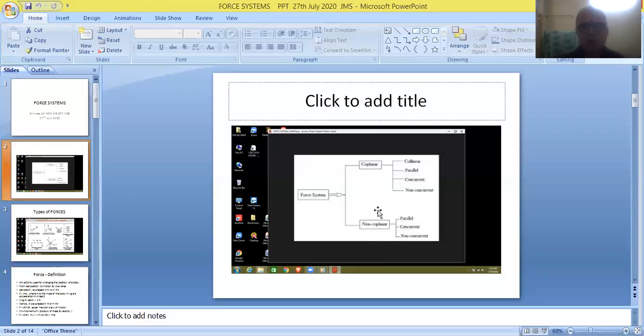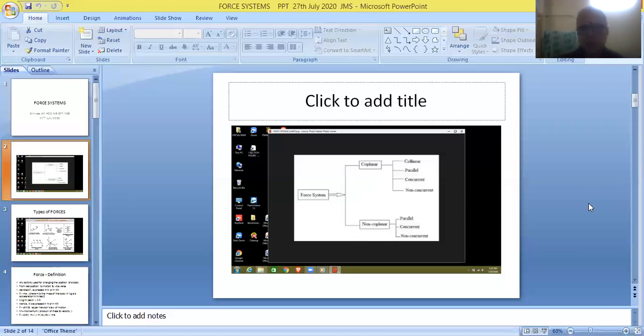If all the forces are lying in the same plane, then they are referred to as coplanar forces. And if all the forces acting are lying in different planes, then they are referred to as non-coplanar forces.